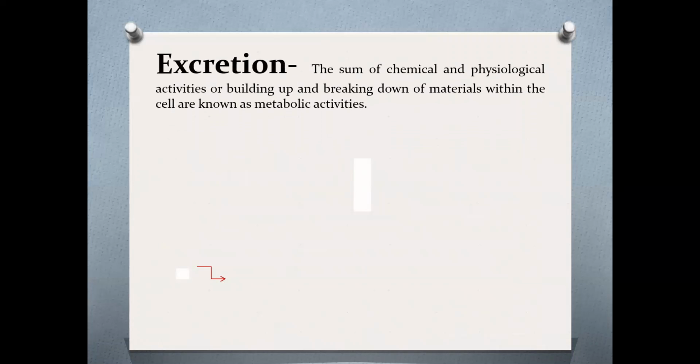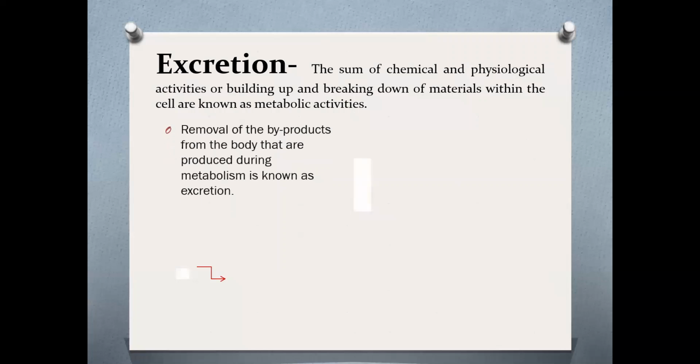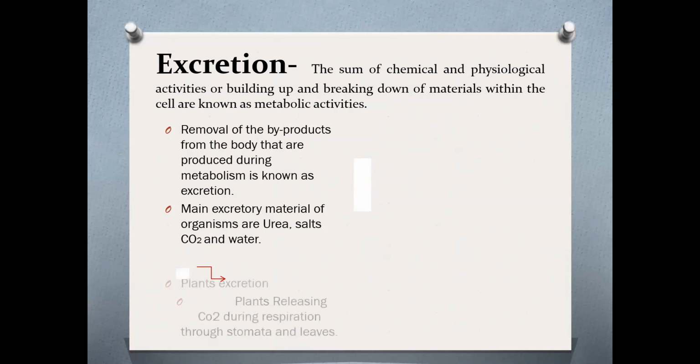Excretion. The sum of chemical and physiological activities of building up and breaking down of materials within the cells are known as metabolic activities. So excretion means removal of the byproducts from the body that are produced during metabolism. Main excretory materials of organisms are urea, salts, carbon dioxide, and water.